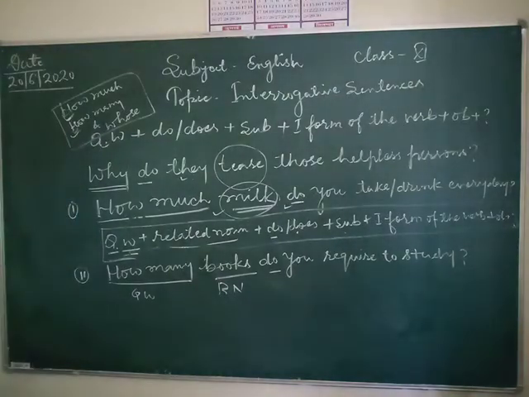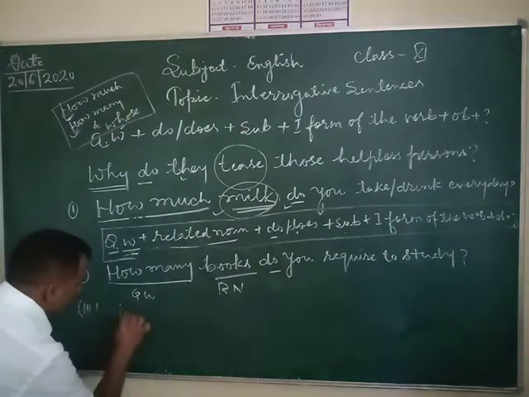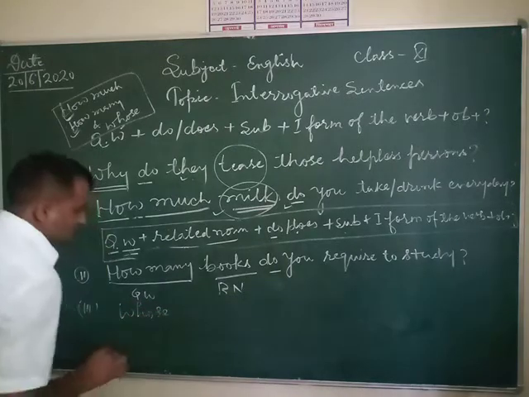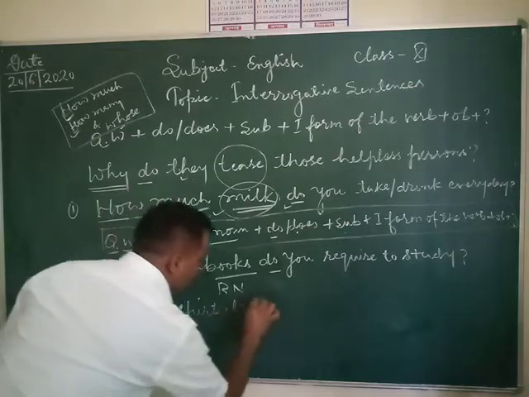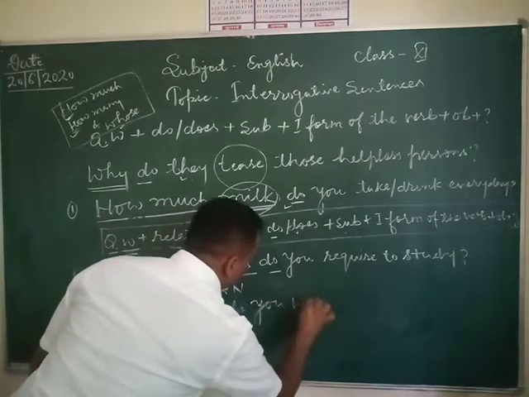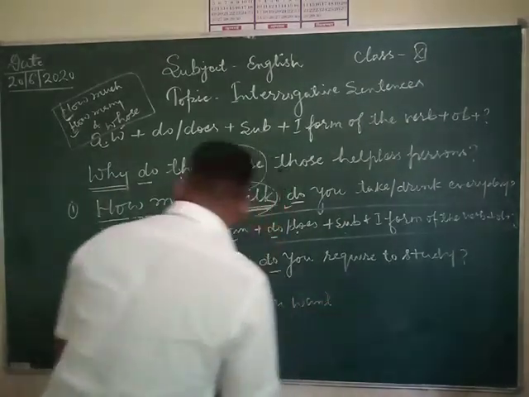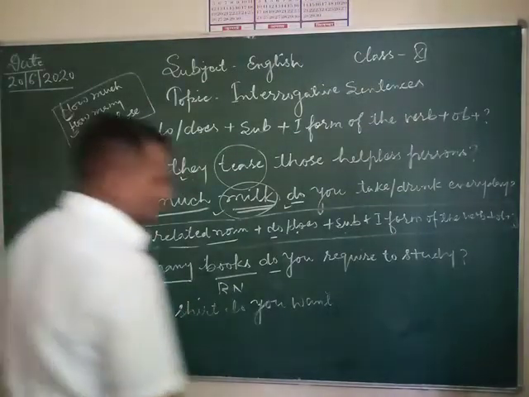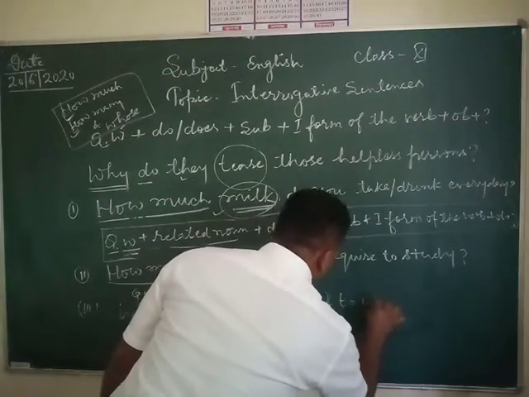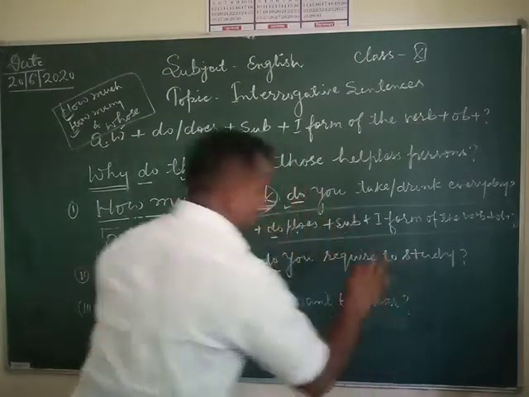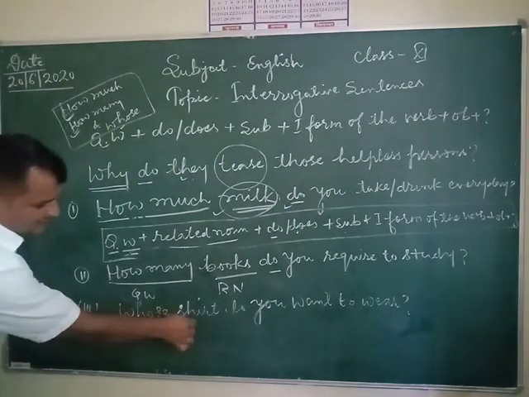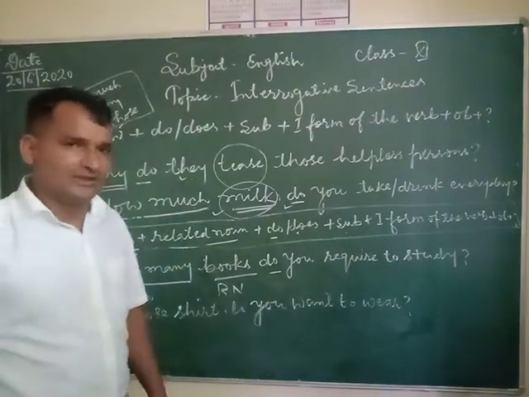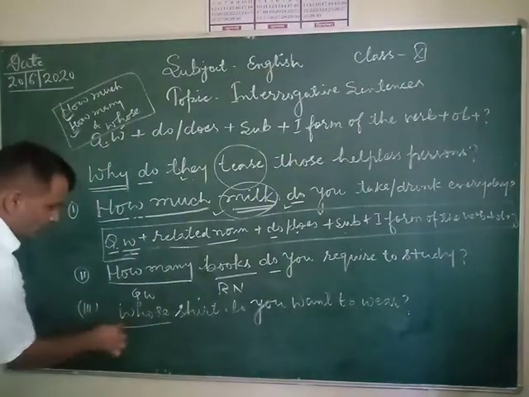One more example, whose shirt do you want to wear? For example, whose shirt do you want to wear? Here is also whose.